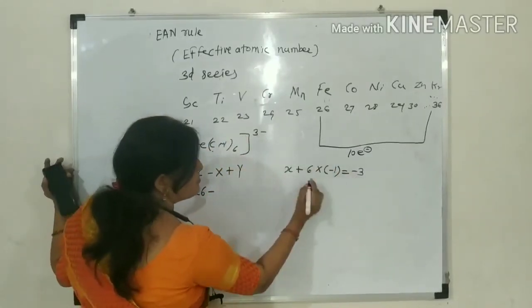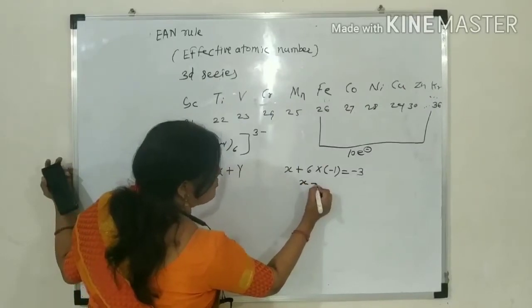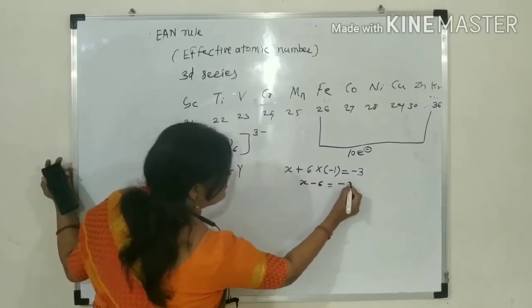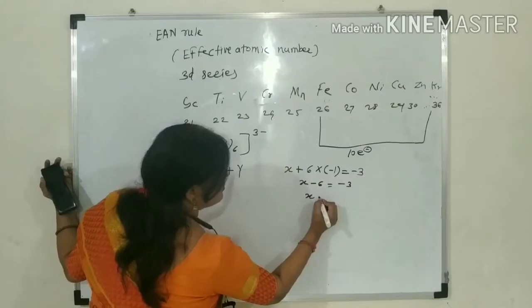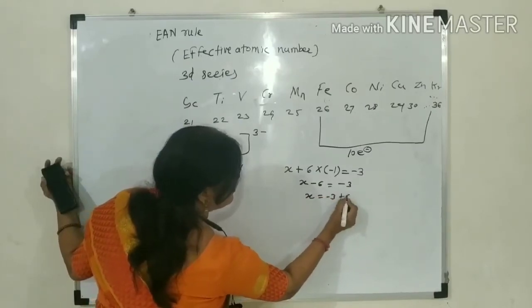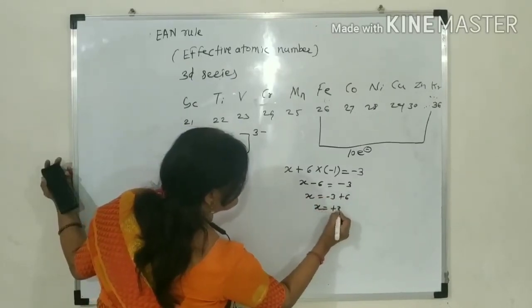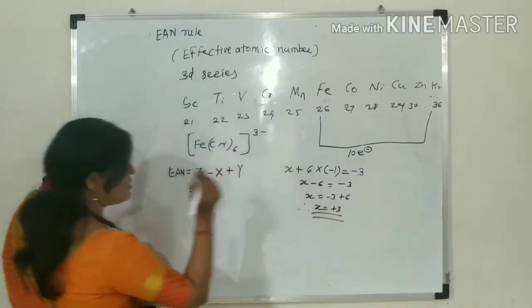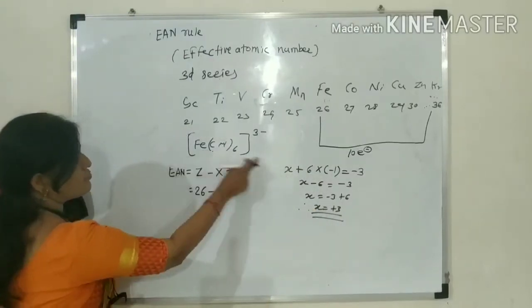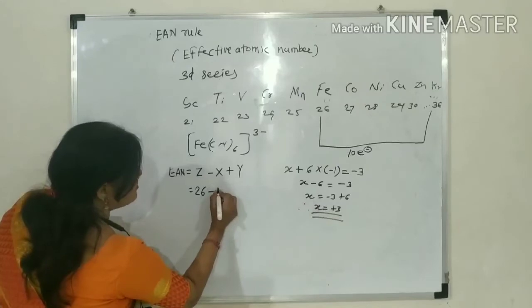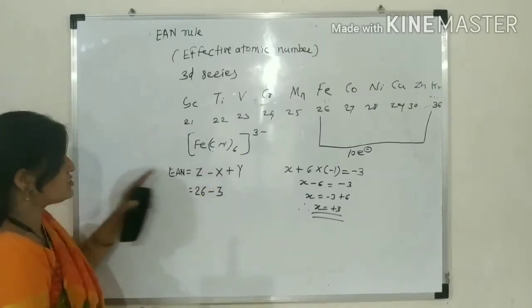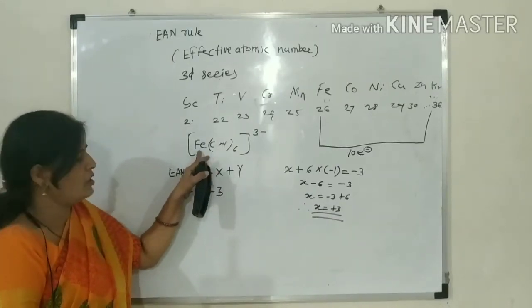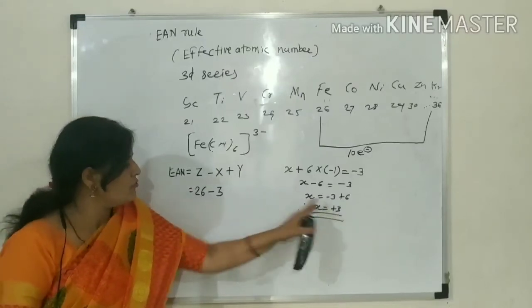So X minus 6 equals minus 3, so X is equal to plus 3. The oxidation state of iron is 3.